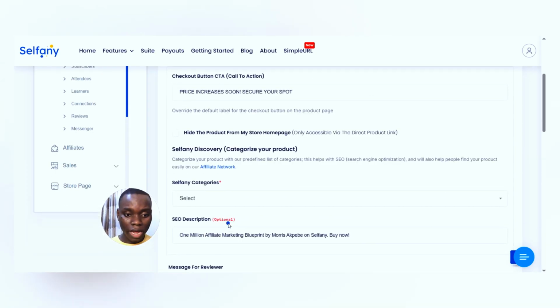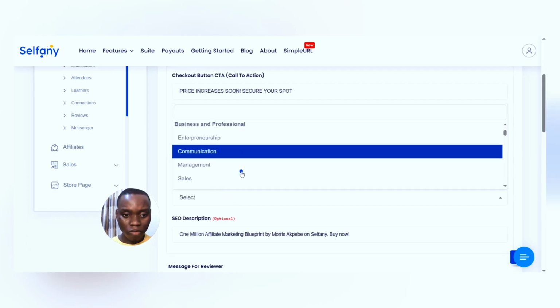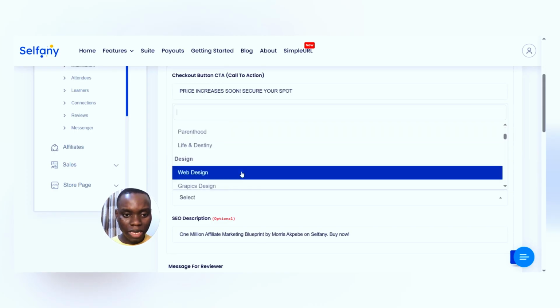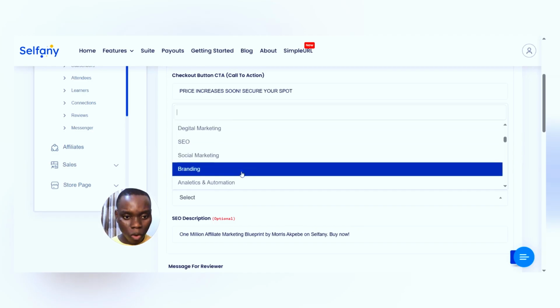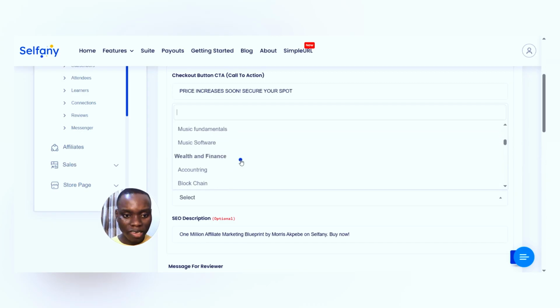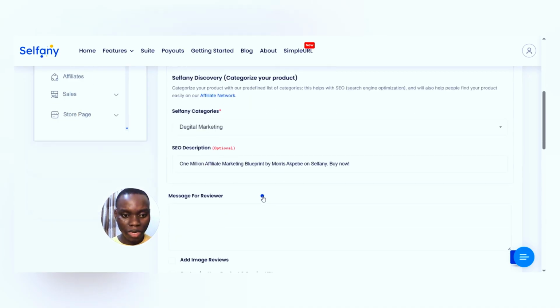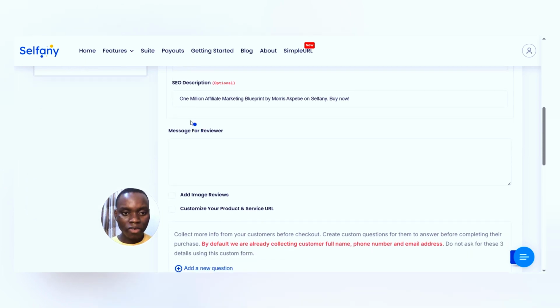Now in this place, you can select the category of your course. What's your course about? For this particular course, it's supposed to be in the business side, or social marketing. You just have to check through and see the one that fits. I think it's supposed to be digital marketing, but it's not spelled correctly, but I can choose digital marketing. For SEO description, you can add any SEO description that you want. This is optional also.